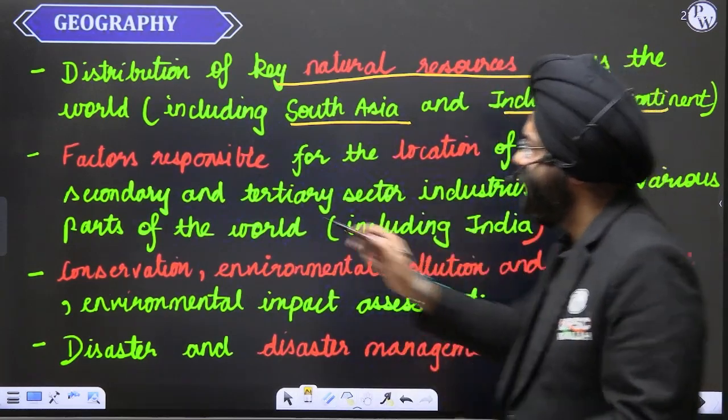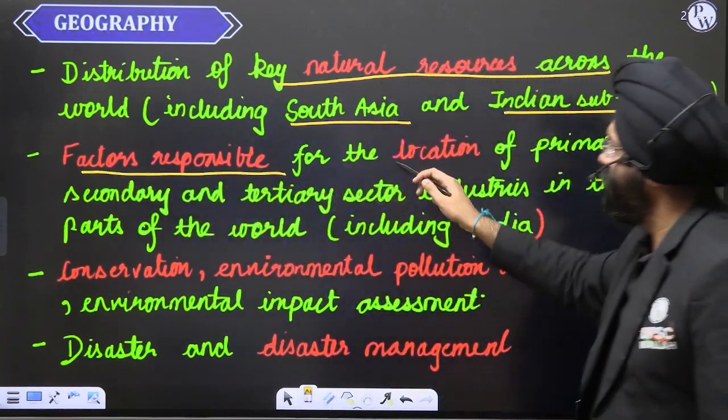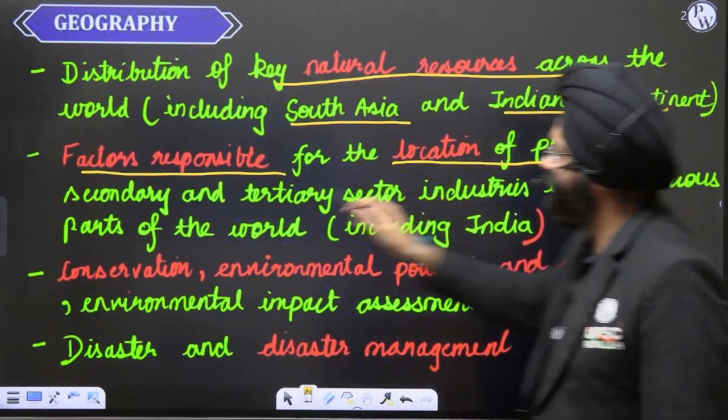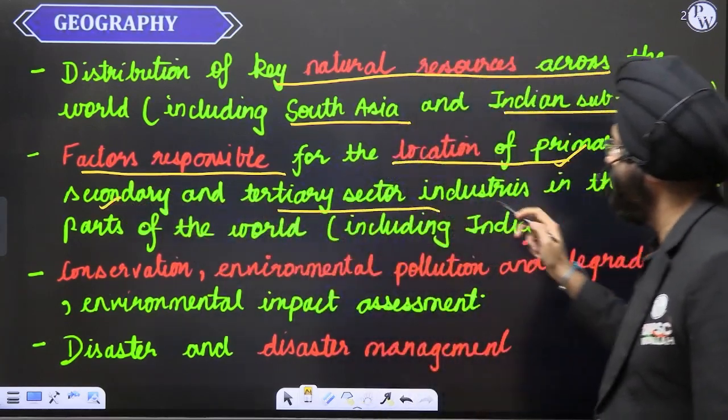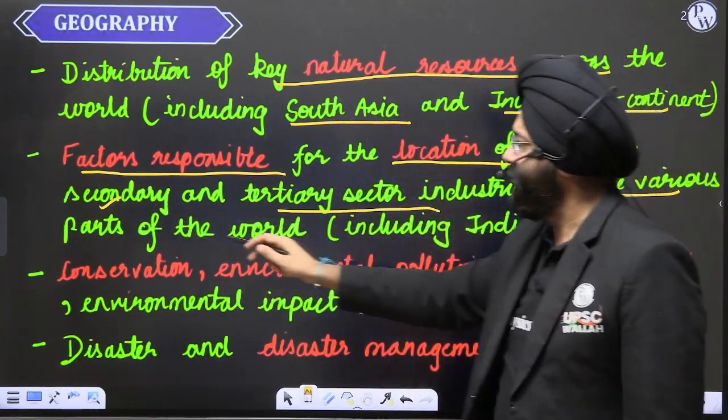Now let us see factors responsible for the location of the primary, secondary, and the tertiary sector industries in the various parts of the world.